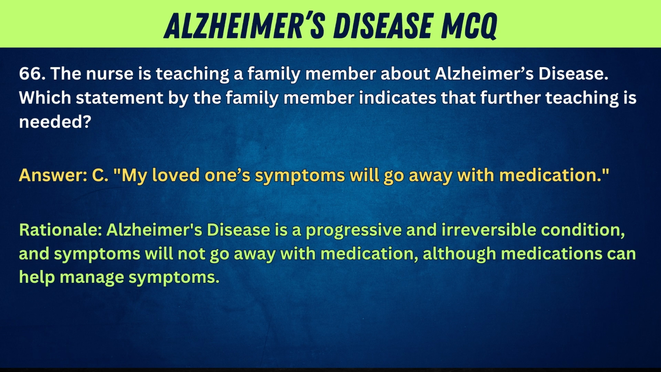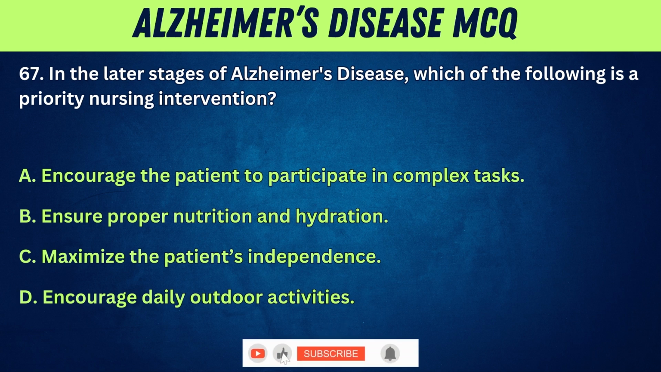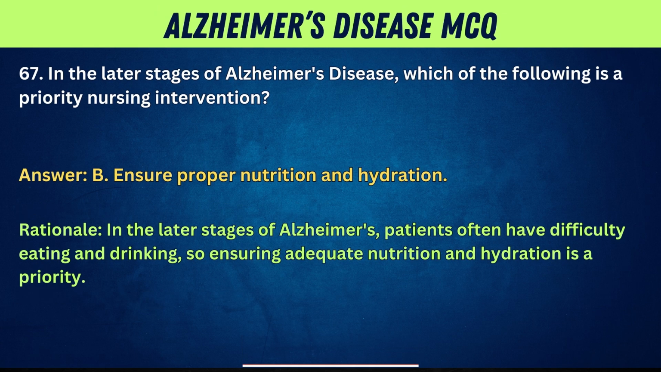help manage symptoms. 67. In the later stages of Alzheimer's disease, which of the following is a priority nursing intervention? A. Encourage the patient to participate in complex tasks. B. Ensure proper nutrition and hydration. C. Maximize the patient's independence. D. Encourage daily outdoor activities. Answer: B. Ensure proper nutrition and hydration. Rationale: in the later stages of Alzheimer's, patients often have difficulty eating and drinking, so ensuring adequate nutrition and hydration